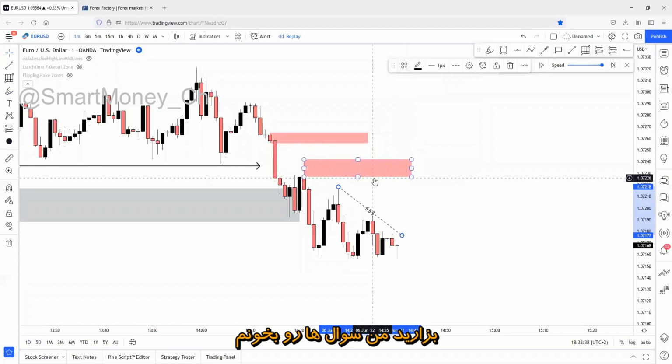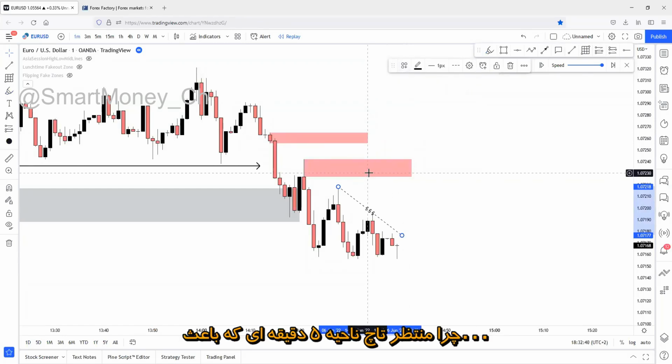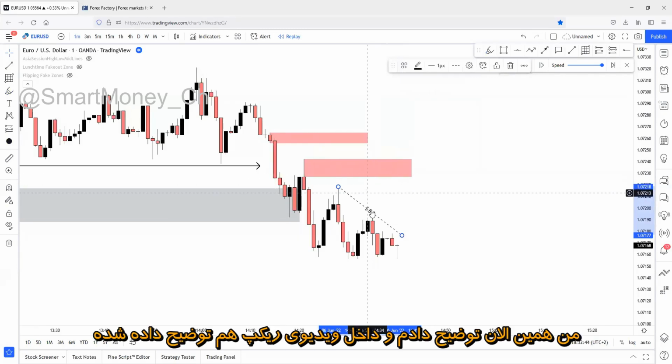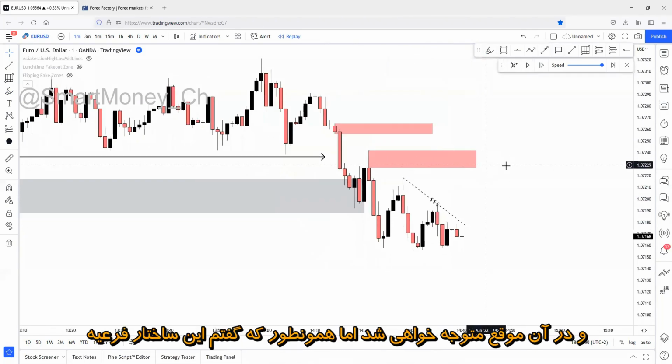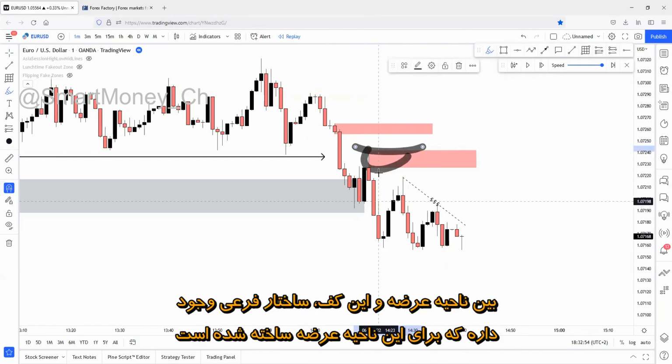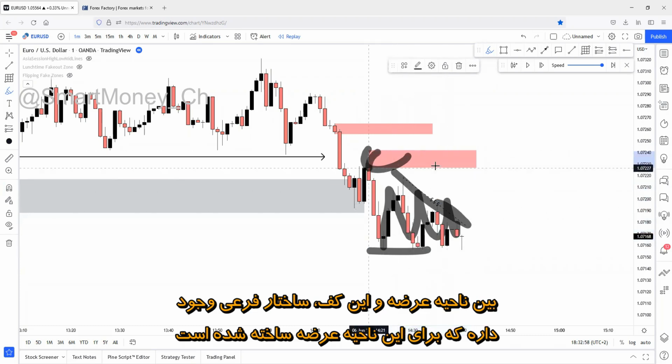Let me just read the question. Why don't we wait for the 5-minute zone tap, which created the 5-minute? I just explained it, and in the recap video too. I will link that recap video for you, Mikey, and you'll be able to understand. But as I said, this is substructure. Between the supply zone and the low point, this is substructure built up for the supply zone.